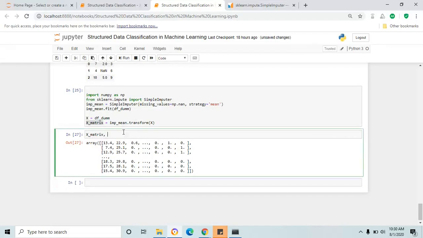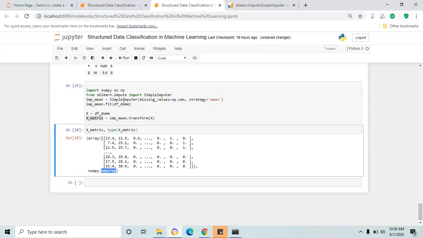Also, you can see the type, as I mentioned at the beginning of this session. SimpleImputer fills values in the blank cells, and it also converts the type of the data frame to an n-dimensional array. That's why it has changed, because we applied SimpleImputer and assigned that updated array to our new variable x_matrix. Fine. This is SimpleImputer.